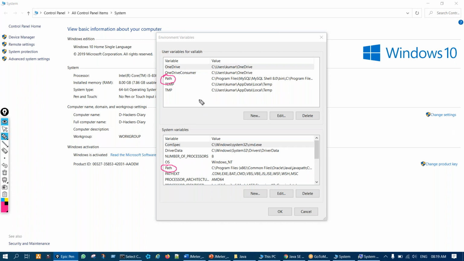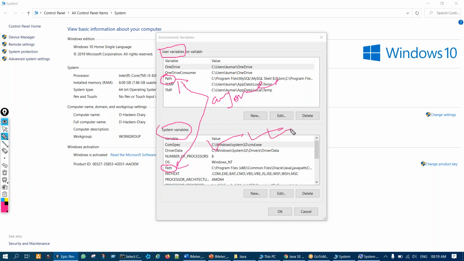Now we can do the changes in any one. You can do it in both also, no problem. Any one of these. But I'll suggest to do this in the system variables one. This is for system variables. This is user variables. Okay. So what I'll suggest is to do this in the one below.